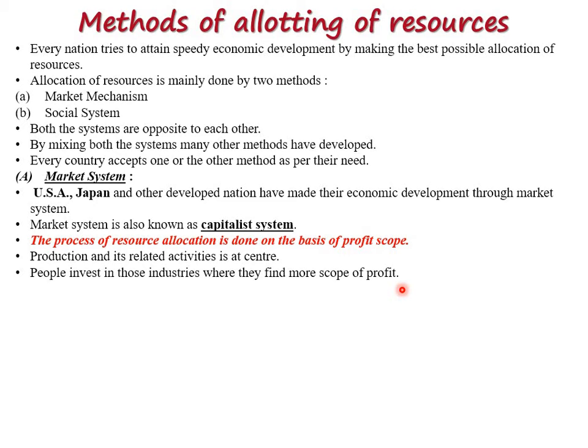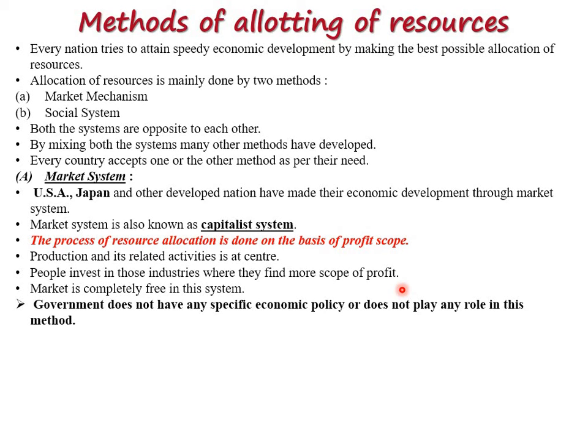That is the point about resources. The market system is mostly in the developed countries, so they have the capitalist system. Next, the market is completely free in this system. You can easily enter this type of market and go out from it. It is directly related to the economic point. Keep in mind, it's free, but not the free that you understand; it is completely free. You can easily enter this type of market and easily get back out of it. You can enter another market also; you can mix up the market. If you are not really interested or you don't have money, then come out of this market. That is the free market system, a very free system.